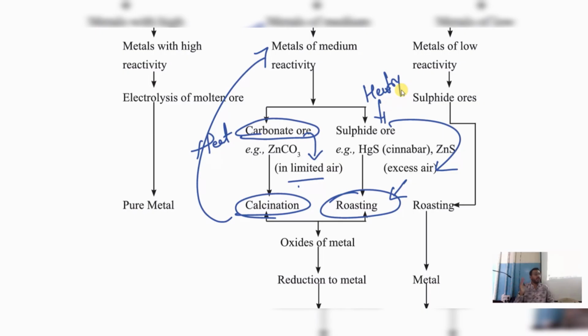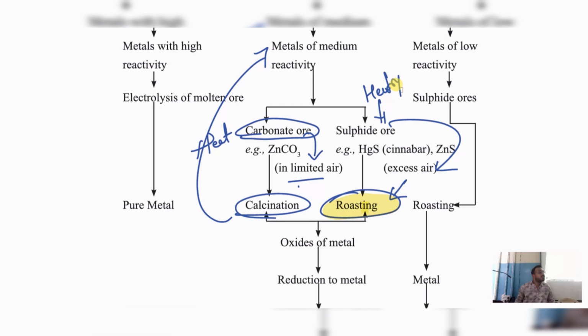What is the difference? I'll tell you. Look, what is the word here? Roasting. Have you seen kebab roast? Fish roast? What do you do to roast? Give more fire. Then only will roasting happen. Chicken kebab. How do we roast? By giving excess air, by using excess fire, the roasting will take place.